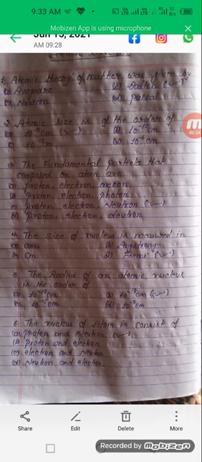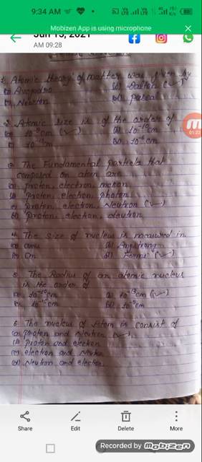The size of the nucleus is measured in mu, angstrom, centimeter or Fermi. We all know the size of the nucleus is measured in Fermi, and 1 Fermi is equal to 10 to the power minus 15 meter. So option D is correct here. The radius of an atomic nucleus is of the order of: A, 10 to the power minus 10 centimeter, B, 10 to the power minus 13 centimeter, C, 10 to the power minus 15 centimeter, D, 10 to the power minus 8 centimeter.